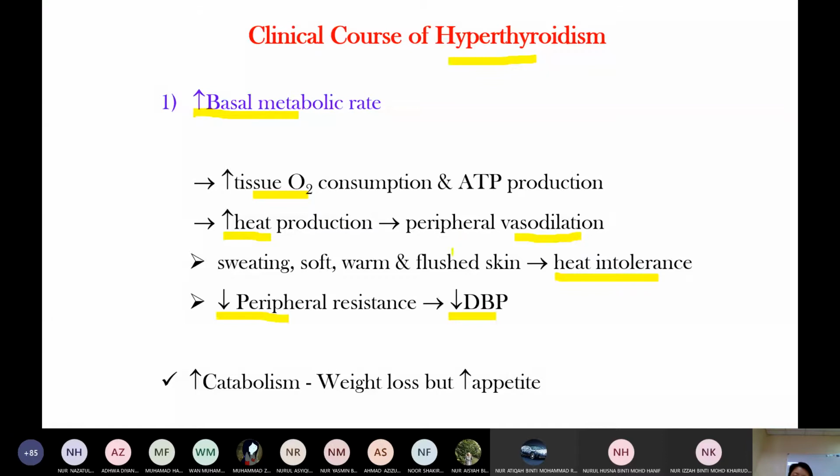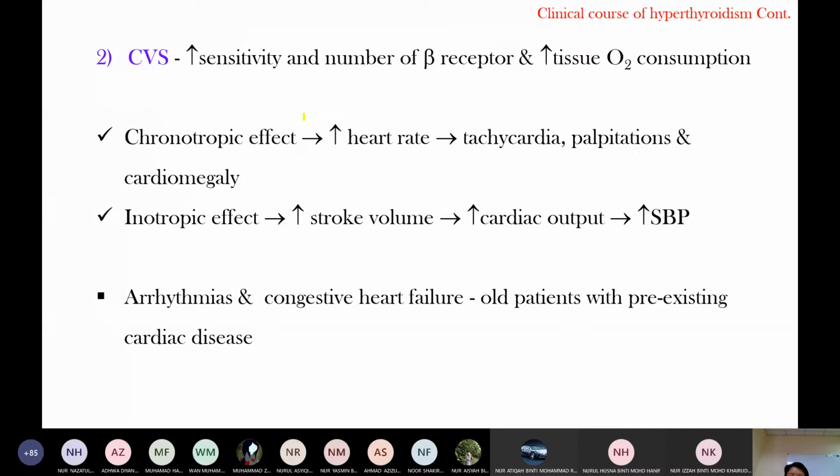So vasodilation decreases peripheral resistance, which leads to decreased diastolic blood pressure. Okay, and then increased BMR means increased catabolism, breakdown. So when there is increased tissue breakdown, the patient presents with weight loss. They have increased appetite but weight loss. They eat but lose weight. The reason is increased BMR, basal metabolic rate.